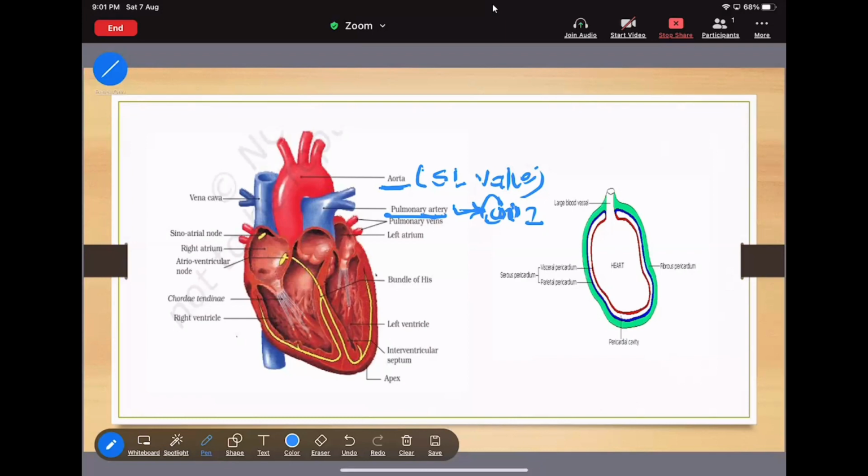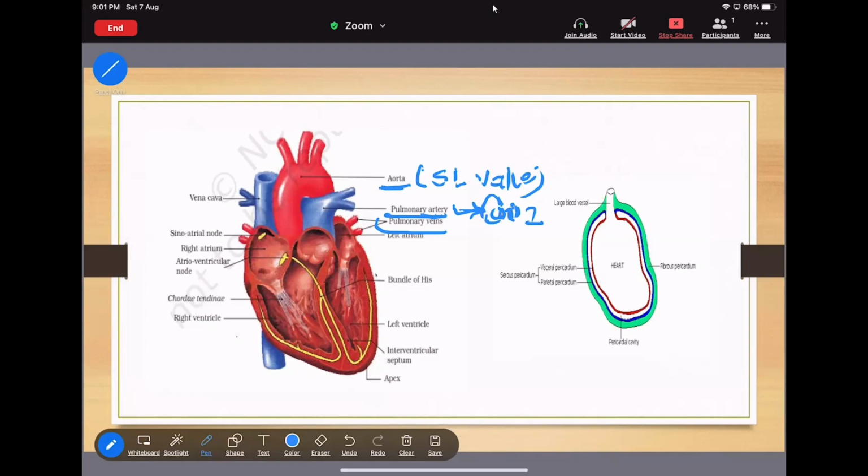Now move to the second one, the pulmonary vein. In this vein, there will be a supply of oxygenated blood. And V is quite near to O. If you compare A and V, V is quite near to O. That means always remember A means D, AD, because A is near to D. That means the artery has deoxygenated blood.